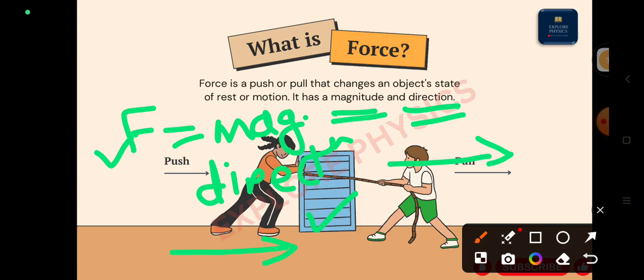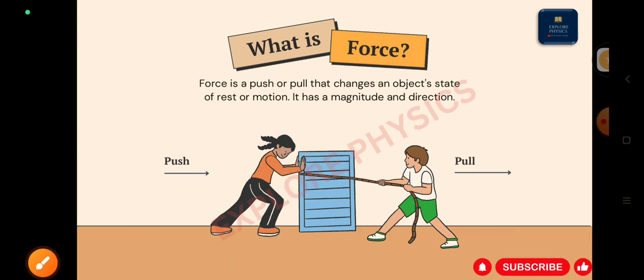But what happens if they do the opposite work? Just like this, the boy is pushing and the girl is pulling the object, what will happen? The object will move in this direction. In the first case, the object was moving in the boy's direction, right? But in the second case, the object will move in the girl's direction. I hope you understood.